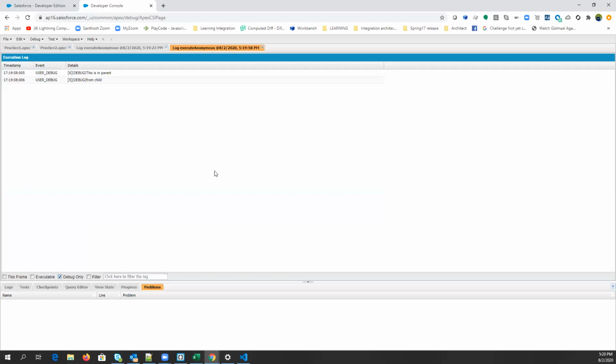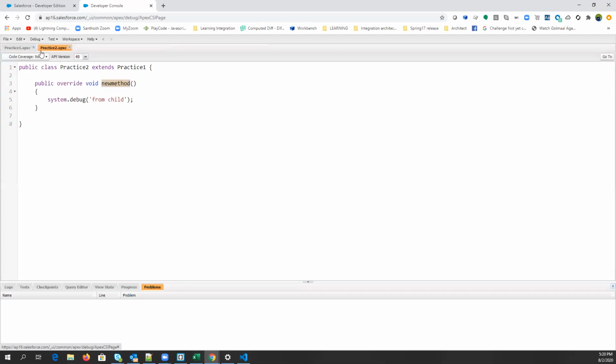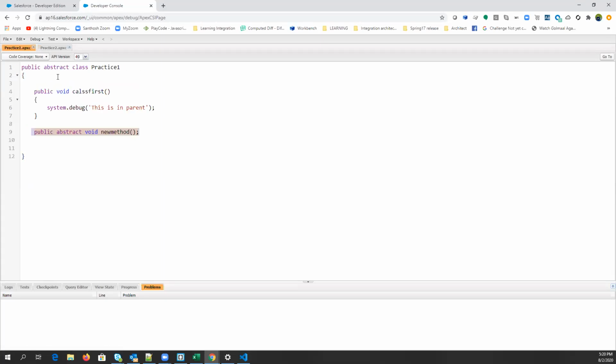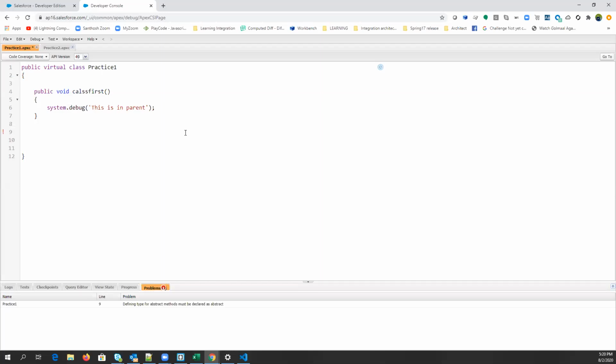Okay, clear, guys? Any question till now? Okay, now there is one more thing called virtual. So let's say instead of abstract, I will make it virtual. In the virtual case, you can't write an abstract method in a virtual class. You can only write normal methods. So what is the use case of virtual?